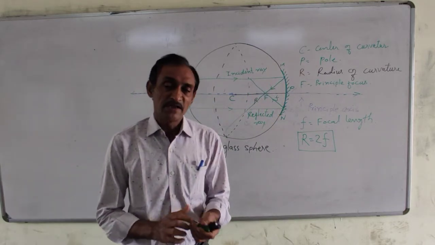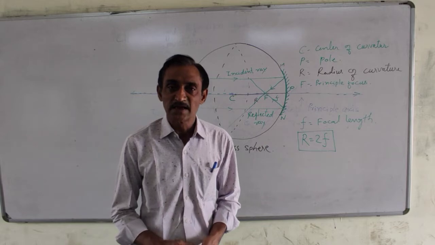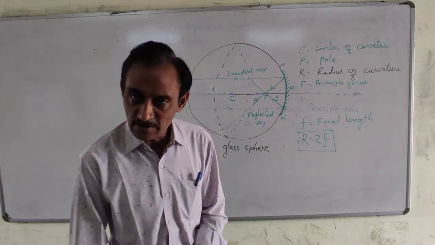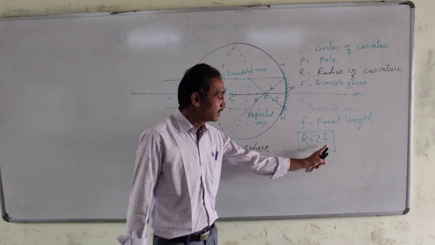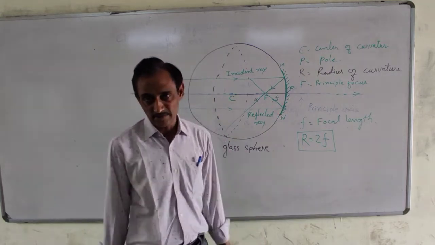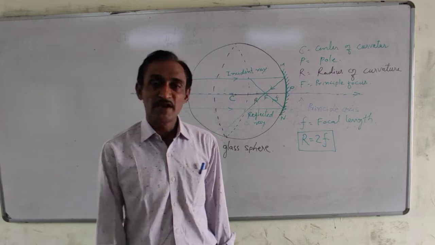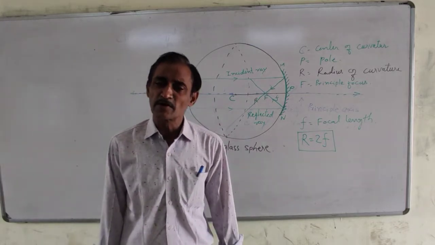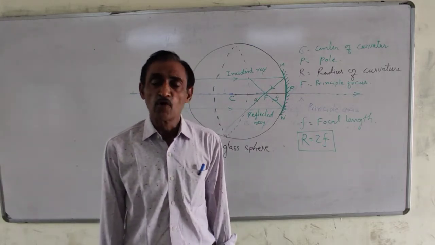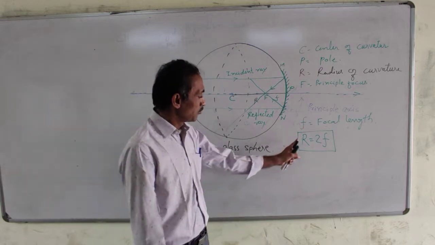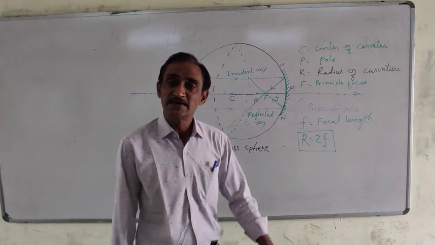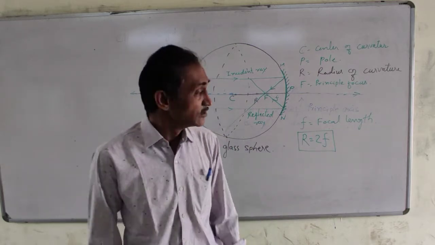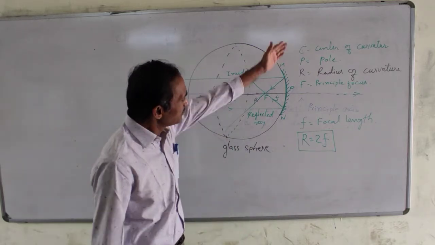Suppose for a mirror the focal length is 15 centimeter, so the radius of curvature will be 30 centimeter. Suppose the radius of curvature is 40 centimeter, so 40 divided by 2, that is 20 centimeter, is its focal length.